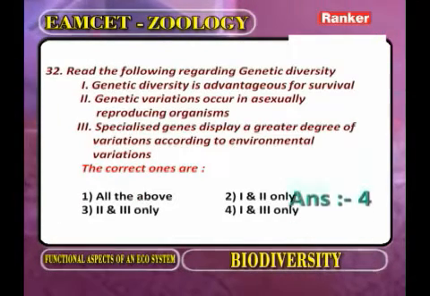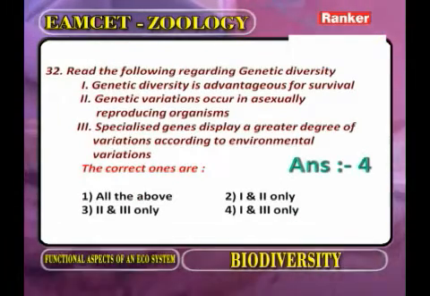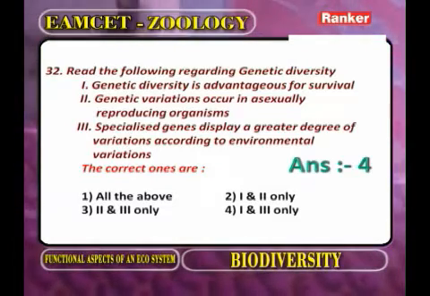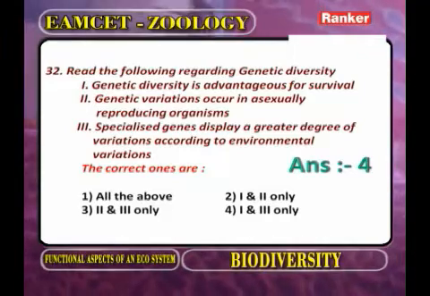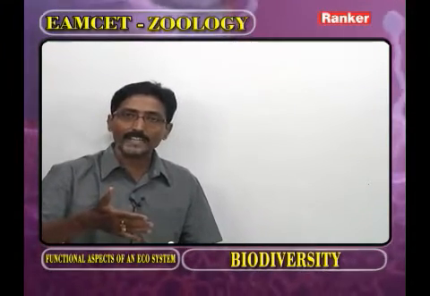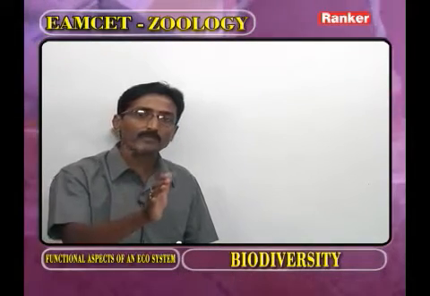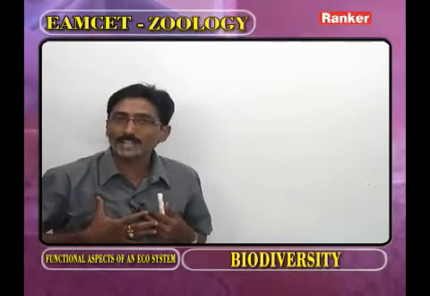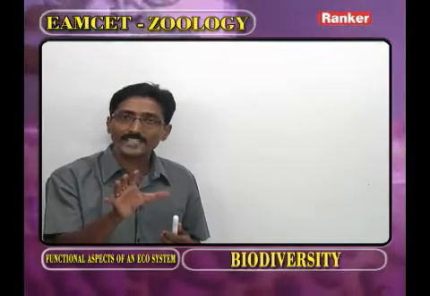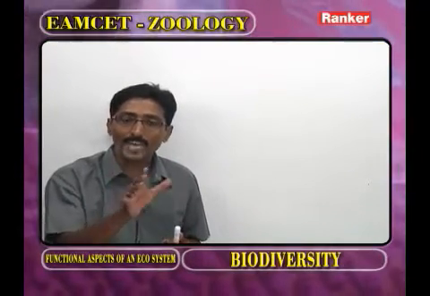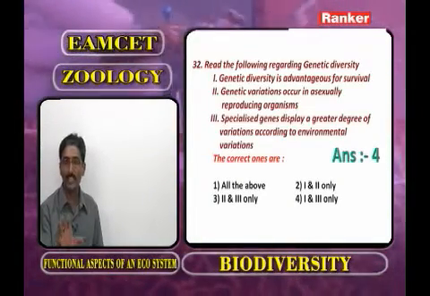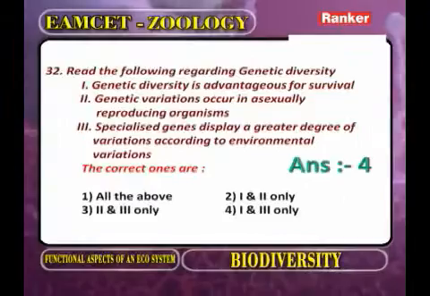Read the following regarding genetic diversity. Genetic diversity is advantageous for survival. As the environment changes, the genetic diversity increases. Because of the genetic diversity, the organisms adapt to the environment. We are all having 46 chromosomes, so we are adapted to the environment. So genetic diversity helps for survival, for adaptiveness. It is correct. Now, second statement.